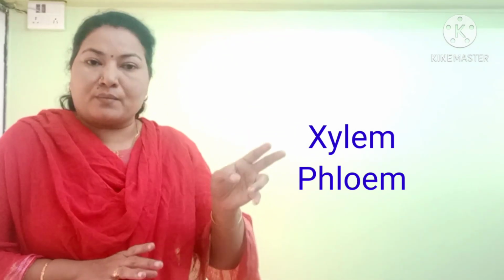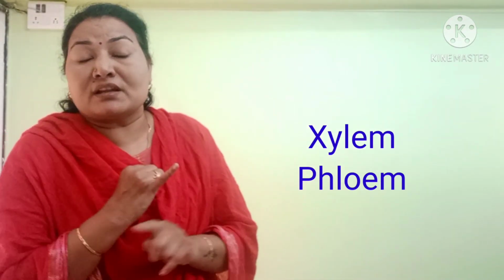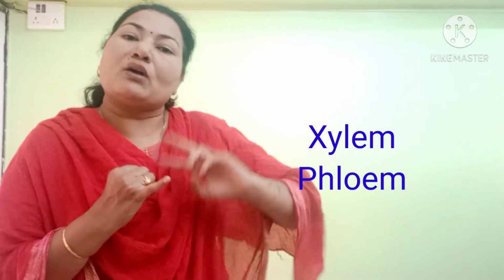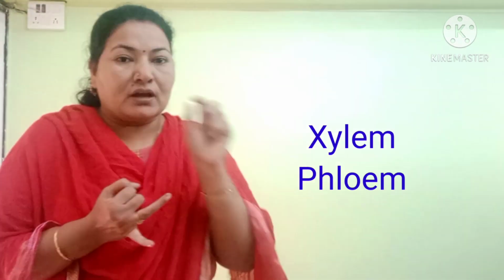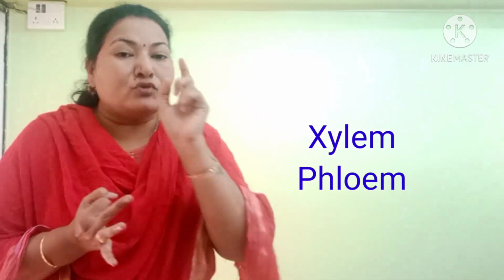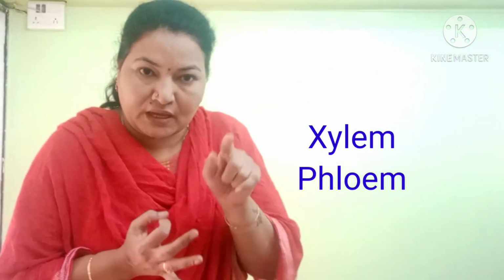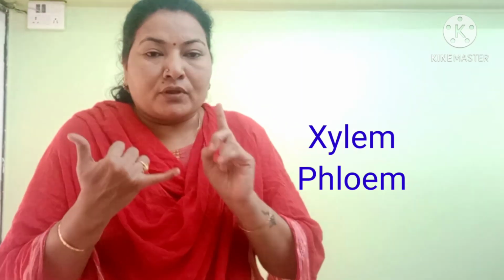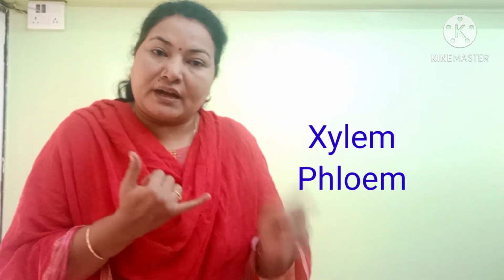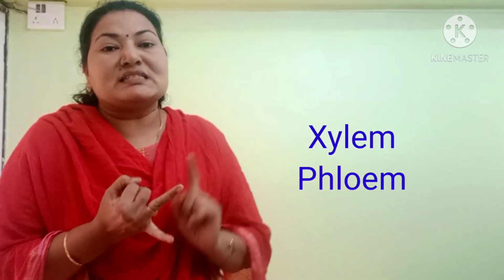So always keep it in mind. Two tissues, which are they? Xylem conducts water and minerals, and phloem conducts food. Though the phloem spelling starts with P, the pronunciation starts with F. So always keep it in mind: phloem conducts food and xylem conducts water and minerals.